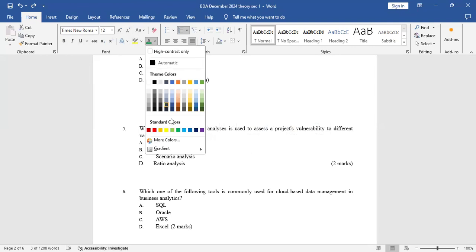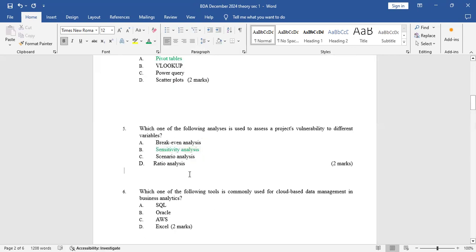It means that if you affect one item, how will the project be sensitive? Like how we do the sensitivity analysis on NPV. When you reduce revenue by 10%, how will the project be vulnerable? So that's what they are asking, the sensitivity analysis.